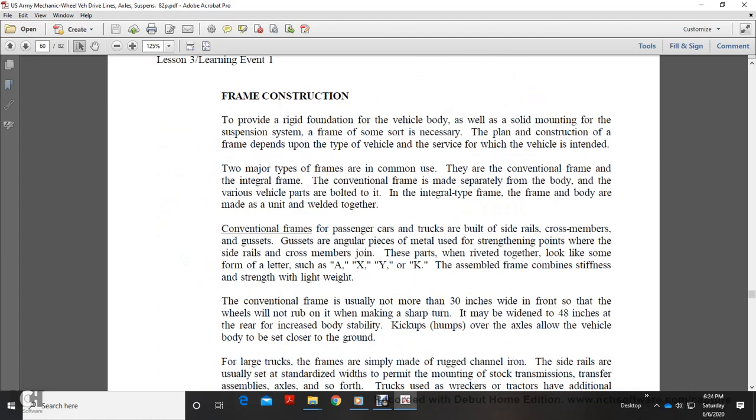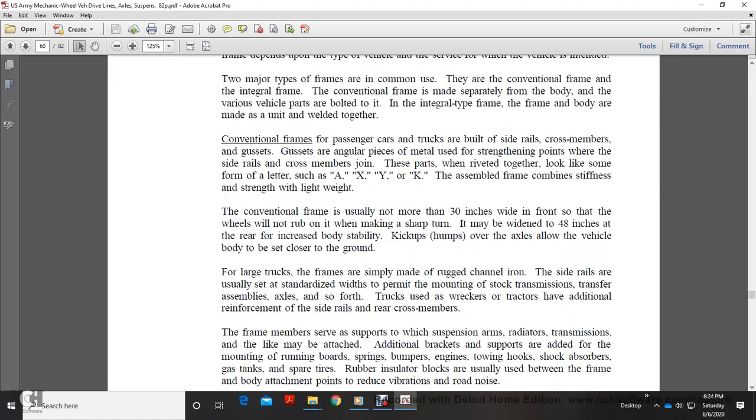Frame construction. The frame provides a rigid foundation for the vehicle body, along with a solid mounting of the suspension system. A frame of some sort is necessary. The construction of the frame depends on the type of vehicle and the surface on which the vehicle is intended to be used. Two major types of frames are commonly used: the conventional frame and the integral frame. The conventional frame is made separate from the body, and the various vehicle parts are bolted to it. In the integral type, the frame and body are used as a unit welded together.